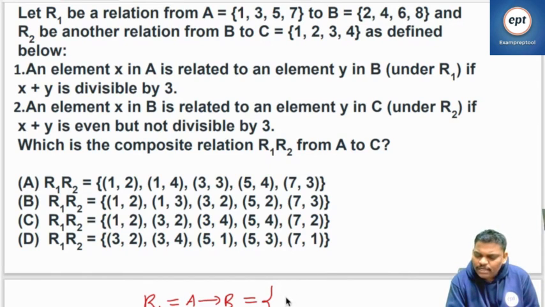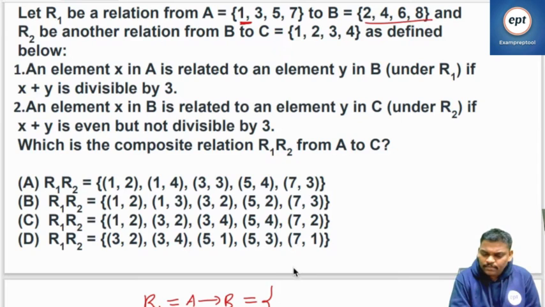So let's try with 1, and all the people try. X plus y is divisible by 3. So 1 plus 2, yes, divisible by 3. 1 plus 4, 5, no. 1 plus 6, 7, no. 1 plus 8, yes, divisible by 3. Next one, let's try with 3. 3 plus 2, 5, no. 3 plus 4, 7, no. 3 plus 6, 9, yes. Next one, 3 plus 8, 11, no. 3 is over. Go to the 5.